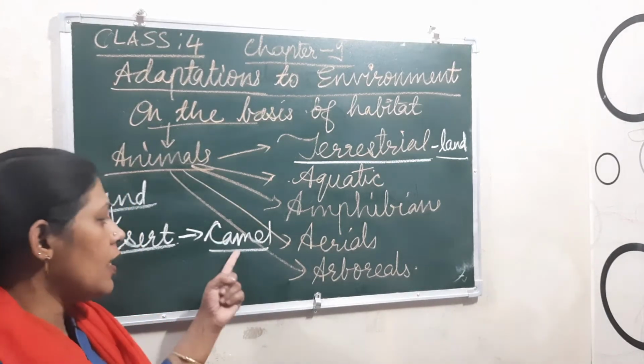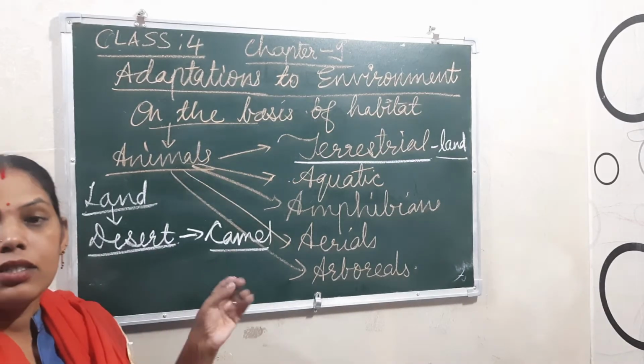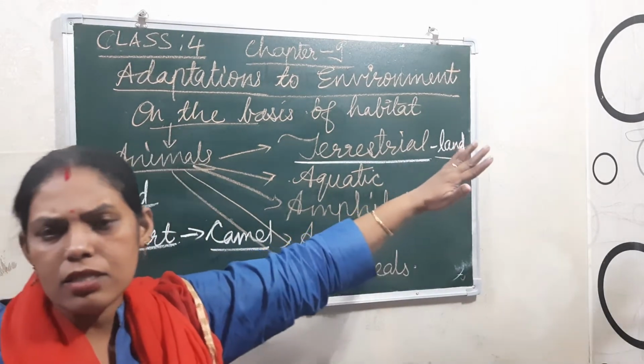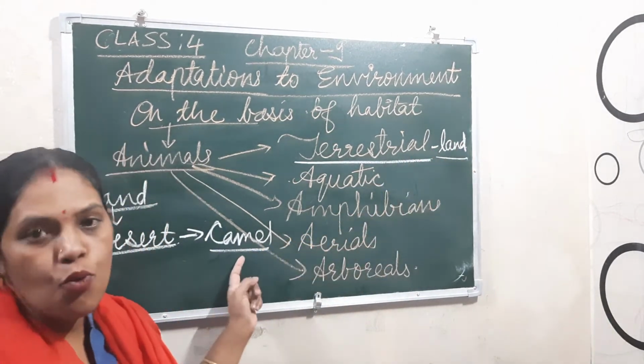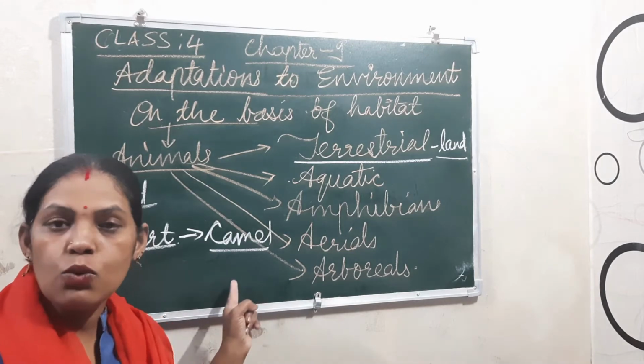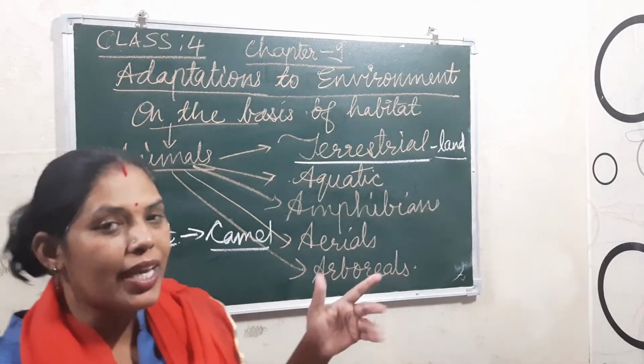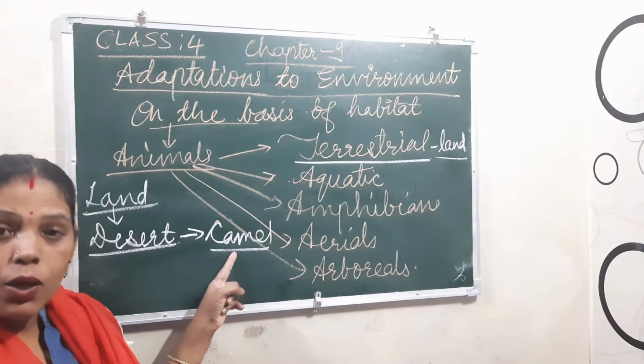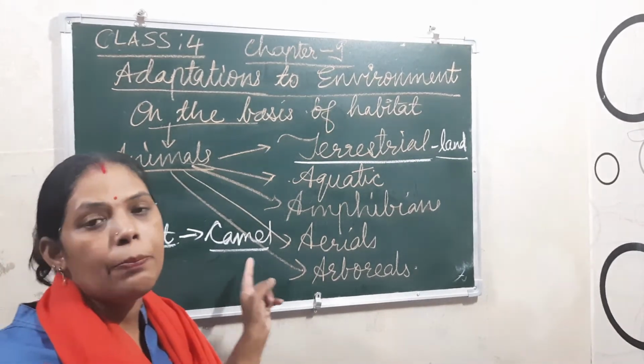Not only that, desert areas are far-off places, so it has to move a long way. It is mostly used for transportation, for carrying goods, and also people.